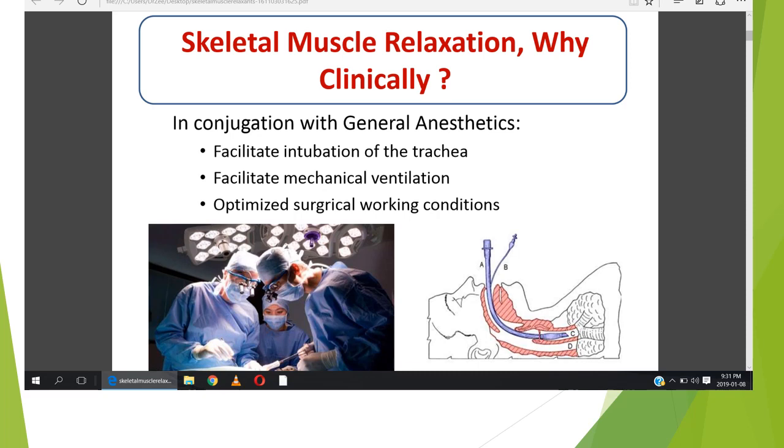Now, first of all, why do we need skeletal muscle relaxation with neuromuscular blockers clinically? We need skeletal muscle relaxation with the help of neuromuscular blockers when we have to use general anesthetics in case of surgery. When the patient is put on the ventilator, then we have to use general anesthetic along with neuromuscular blockers to facilitate intubation of the trachea, to facilitate mechanical ventilation, and optimize surgical working conditions for the doctors.